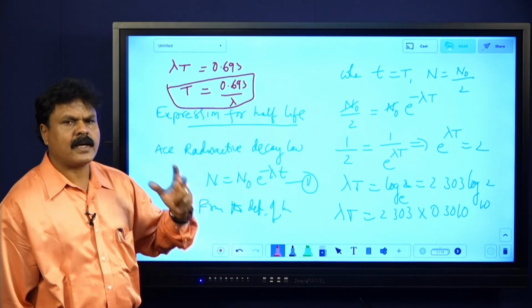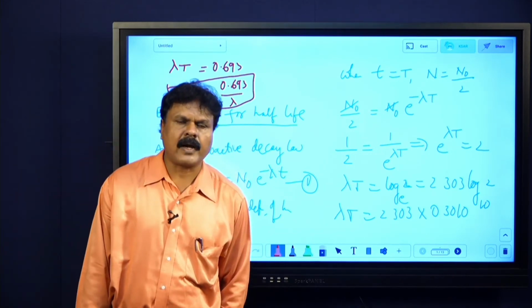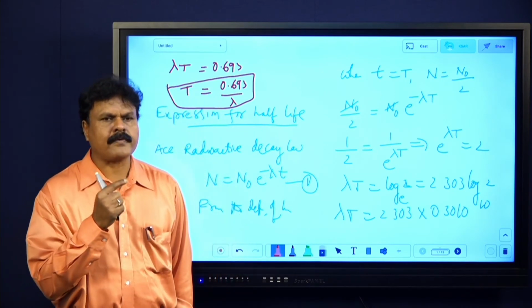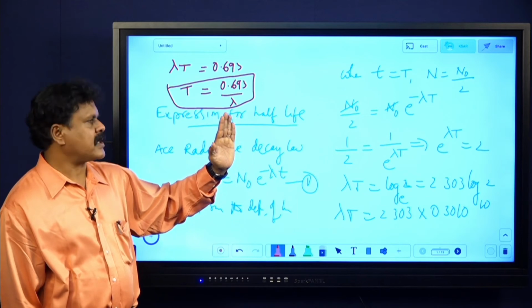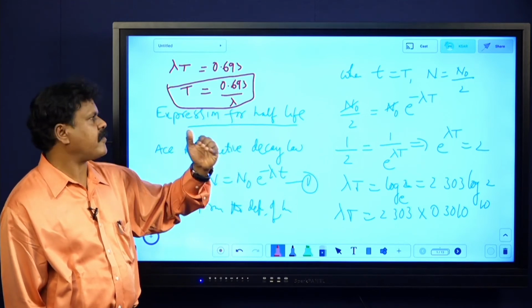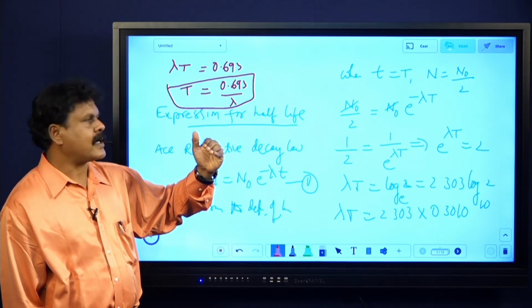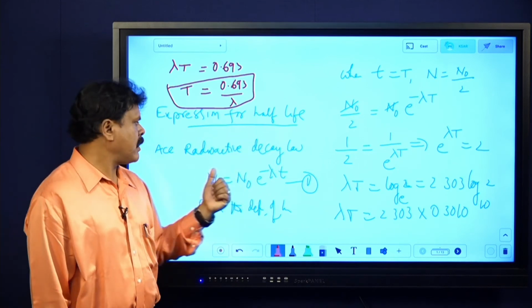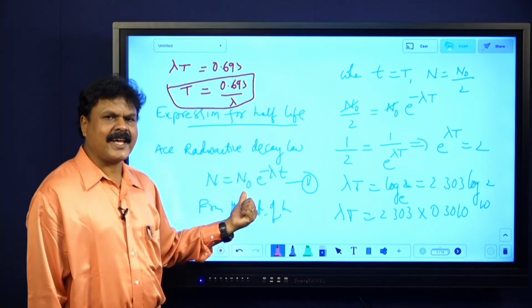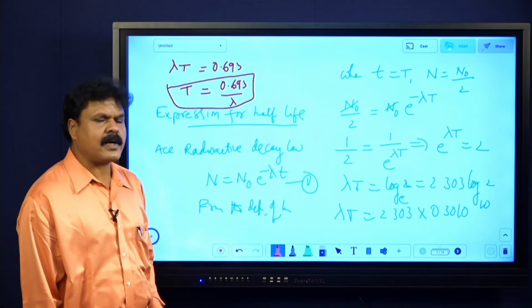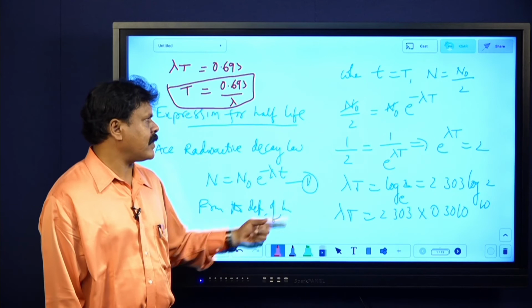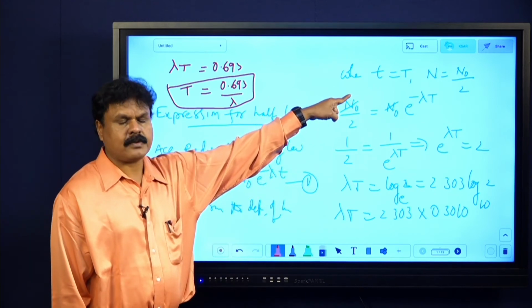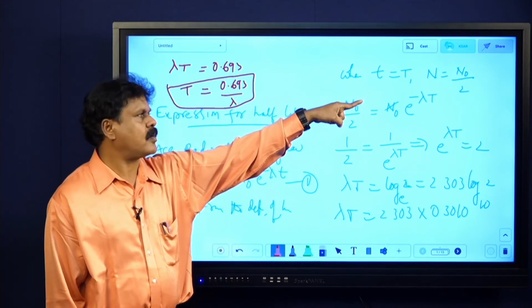What is half-life? It is the time during which the number of atoms in a sample reduces to half of its initial value. Let n naught be the number of atoms present initially and n be the number of atoms present at any given instant of time t. According to the radioactive decay law, n equals n naught into e power minus lambda t. From the definition of half-life, when small t is capital T, n is n naught by 2.